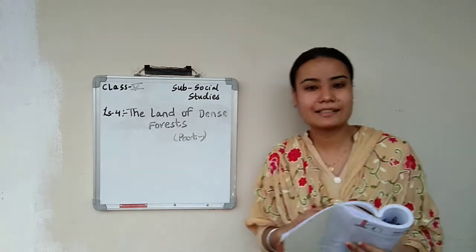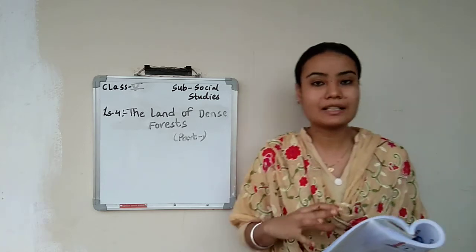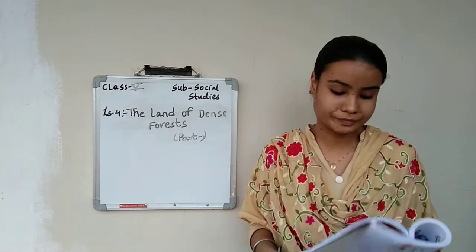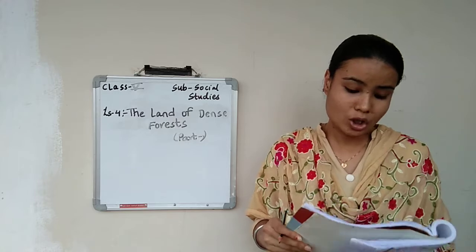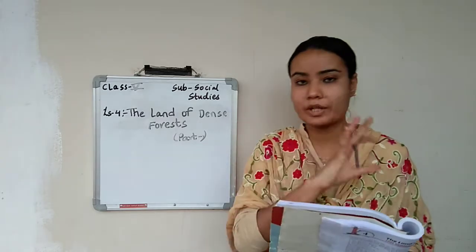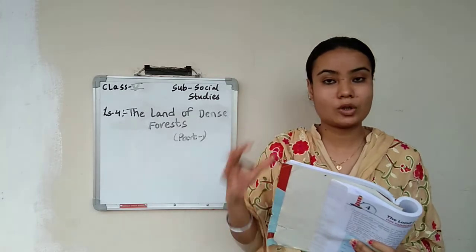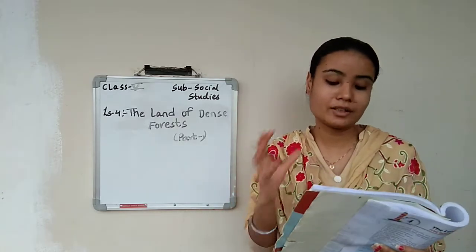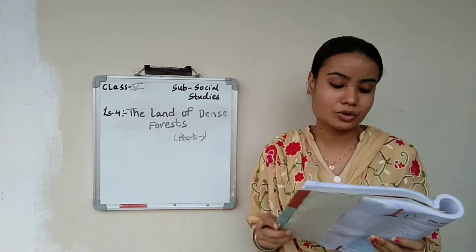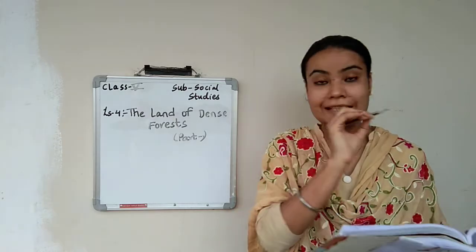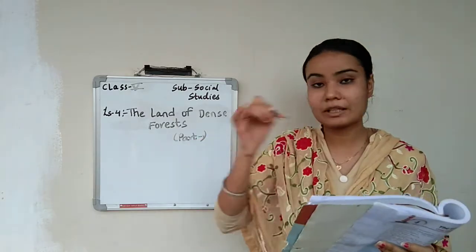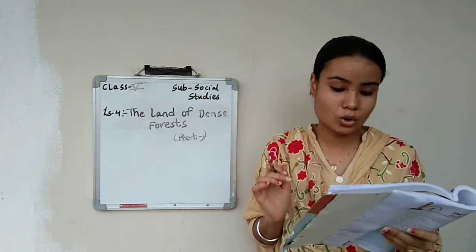So now let us read the climatic conditions of Congo. Congo is located towards the west coast of Asia. If you look down to the Atlas map, you can find Congo. Where is Congo? You can find Congo in Africa, on the west coast of Africa. The equator passes through it. You can also find the equator line near Congo.